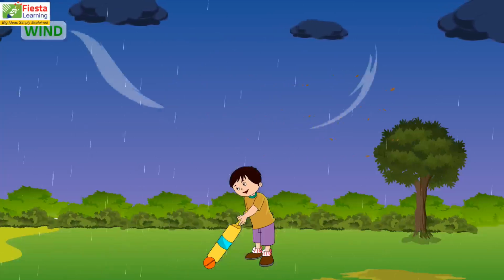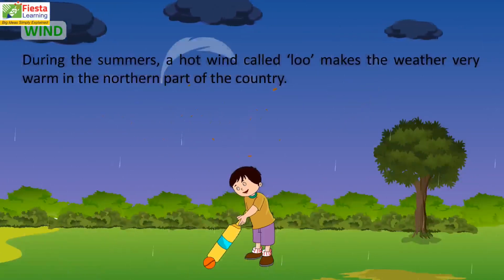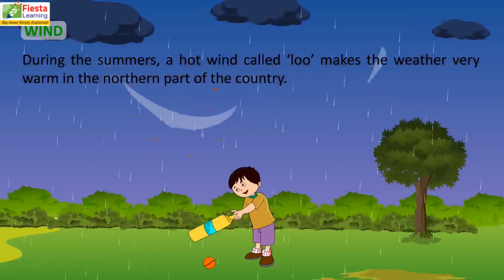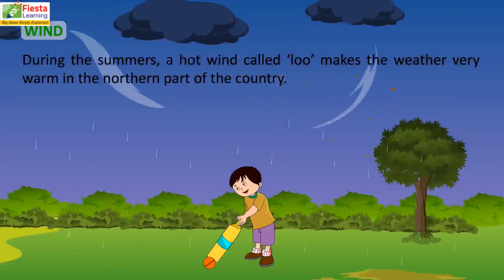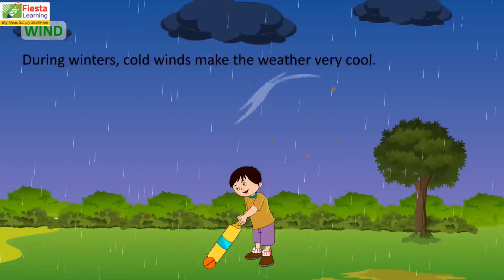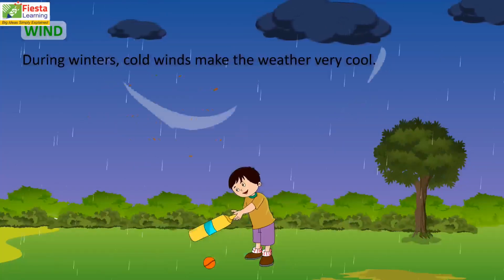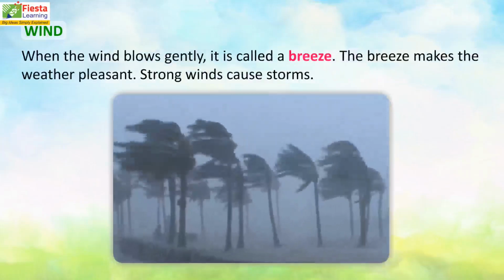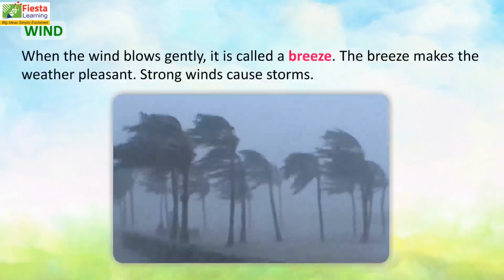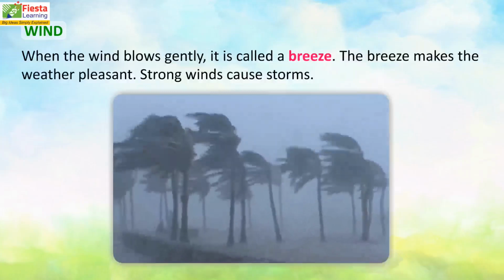Wind. During the summers, a hot wind called Lu makes the weather very warm in the northern part of the country. During winters, cold winds make the weather very cold. When the wind blows gently, it is called a breeze. The breeze makes the weather pleasant.